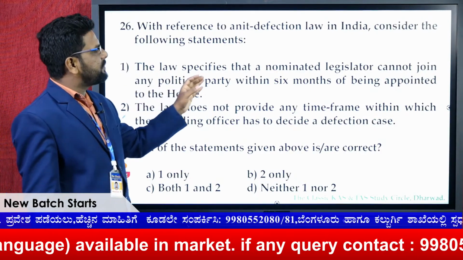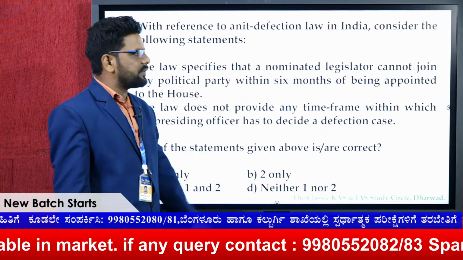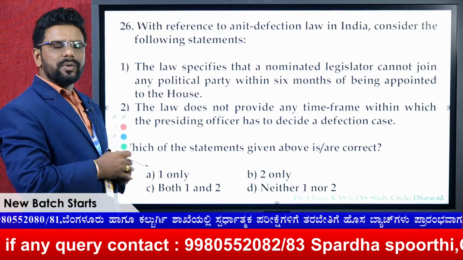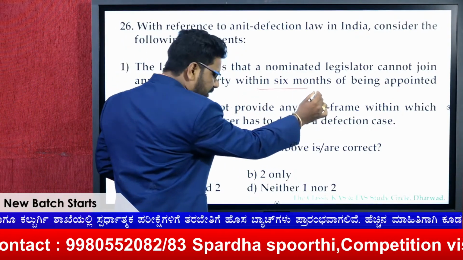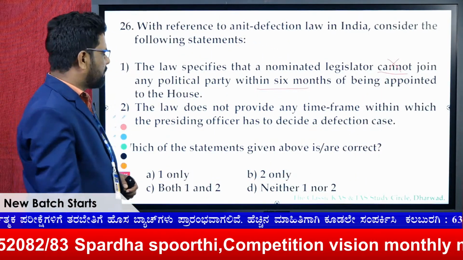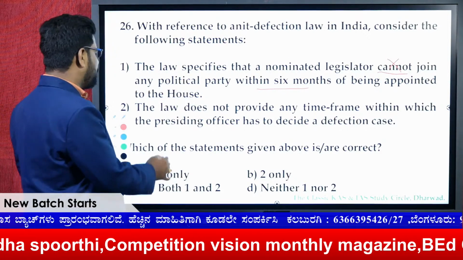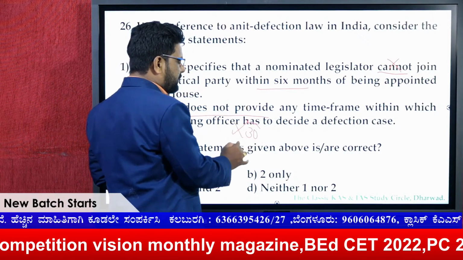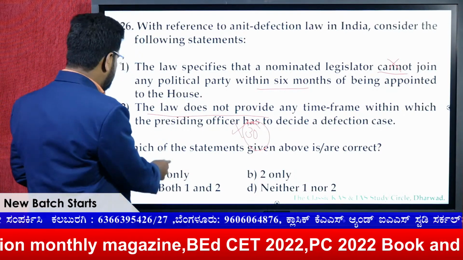The law specifies that a nominated legislator cannot join any political party within 6 months. Yes, there is a law, which is mentioned under the 10th Schedule. Within 6 months they can join, but here the option says they cannot, therefore the statement becomes wrong. The nominated member can join any political party within 6 months. The law does not provide, again, that the presiding officer, the Speaker here, has to decide within 30 days according to the 10th Schedule, and this is also wrong.